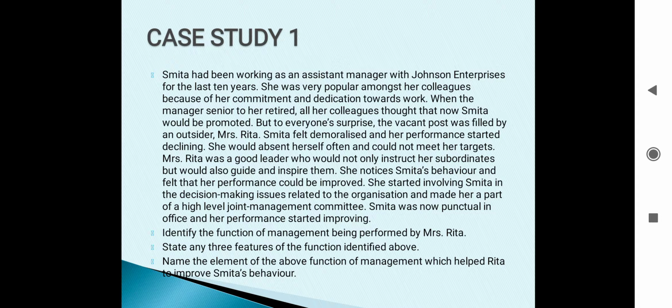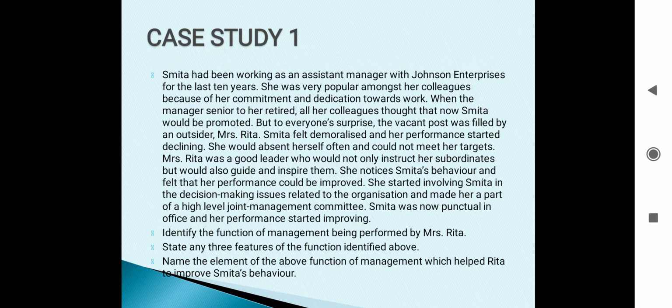Now, if we have gone through the syllabus or the chapter completely, we have already got the answer. How have we got the answer? Because in the third part we are getting the answer. They are asking to name the element of the above function of management which helped Rita to improve Smita's behavior. And you know, there are 4 elements in the function of directing only. So we have got the answer to part 1. But to be more sure, we can read the case also. Now let's go to the case.